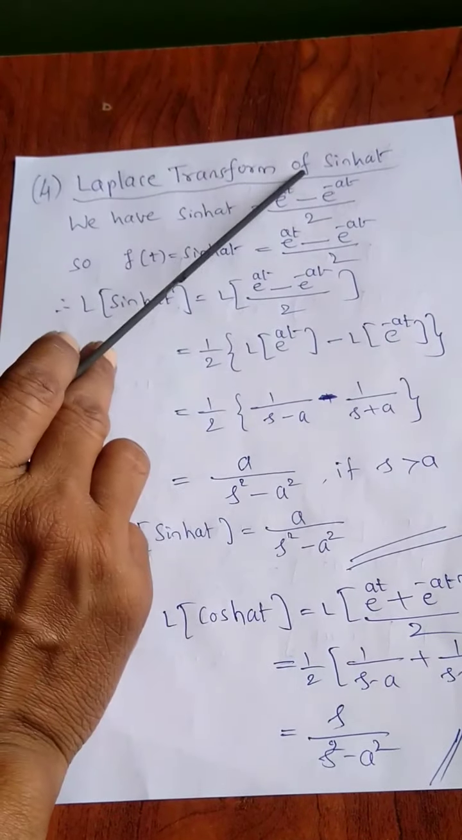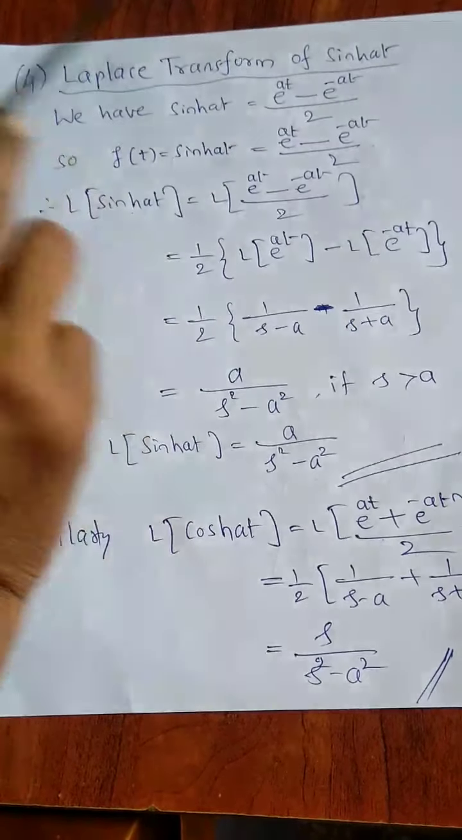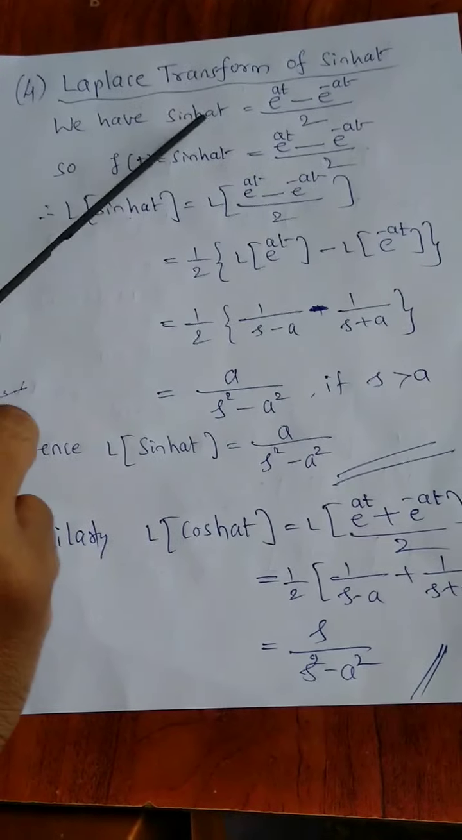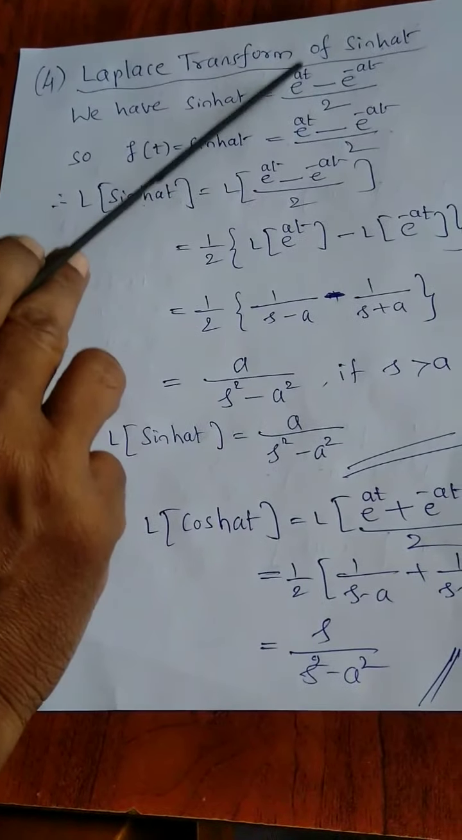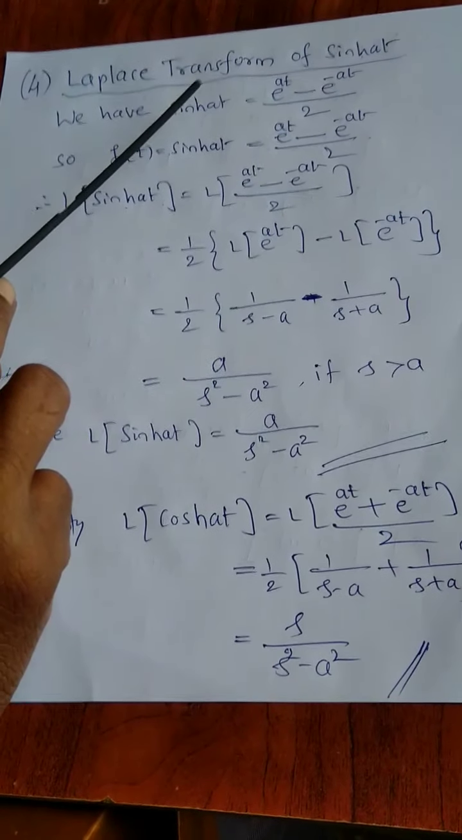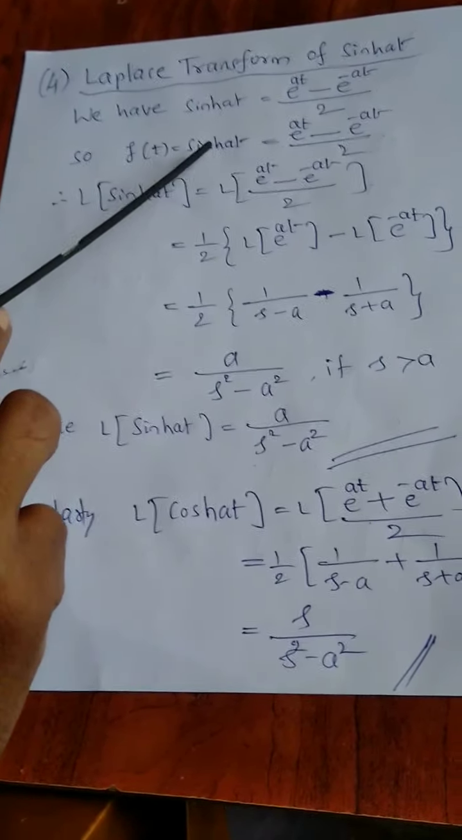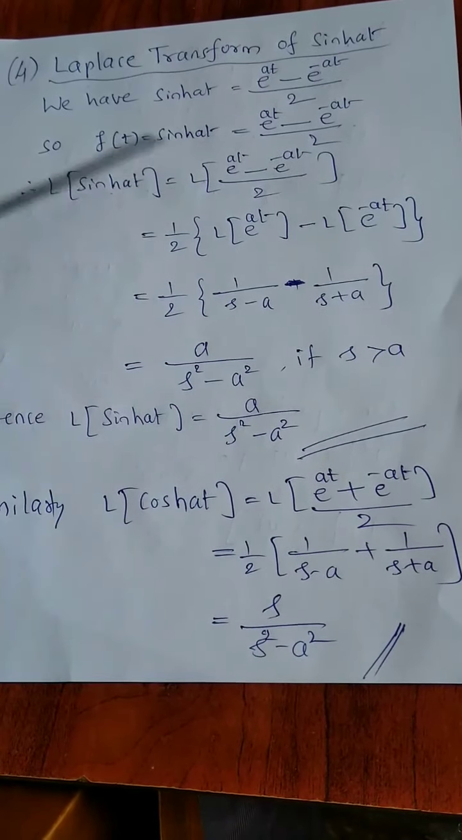Laplace transform of sinh at. Now the object function, or our input function, is sinh at, a hyperbolic function. And by hyperbolic functions, sinh at is equal to e raised to at minus e raised to minus at whole divided by 2. By this we are able to transform sinh at into Laplace transform. So f of t is equal to sinh at, and sinh at is e raised to at minus e raised to minus at whole divided by 2.